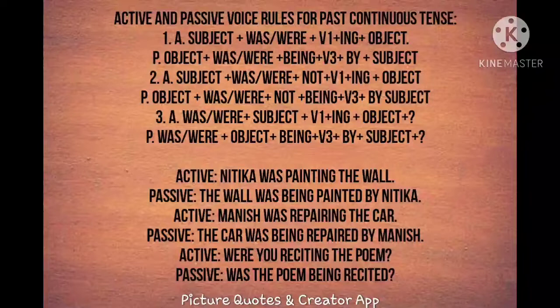Now let's change this into passive construction. Object plus was or were, based on the subject. If it is singular, was; plural means were. Then being plus V3 form of the verb plus by plus subject. This is the passive construction of the past continuous tense positive sentence.